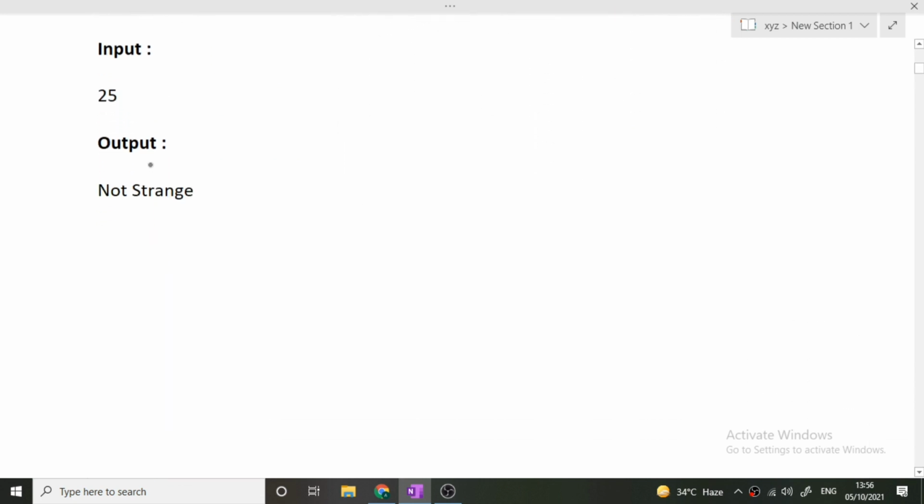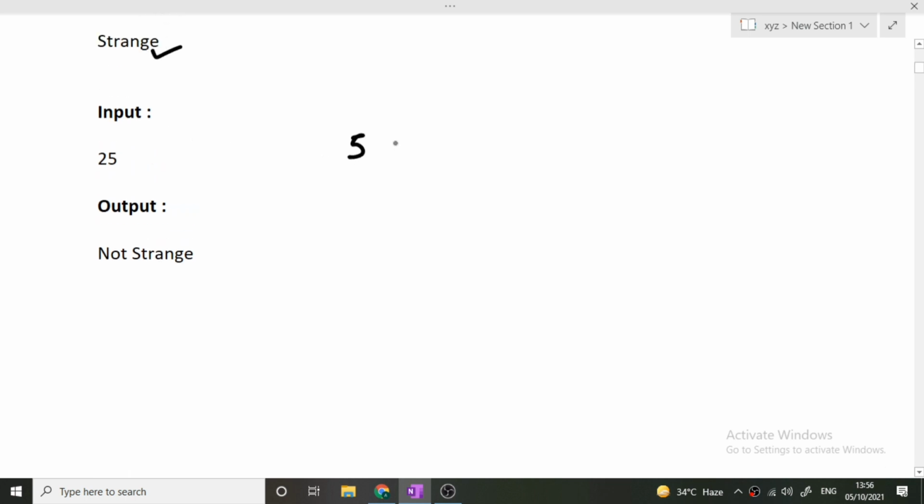Now let's see another input. Another input is 25. Now 25 is made up of prime numbers again: 5 into 5. 5 and 5 are both prime numbers, and they give us 25. Now the largest prime factor is 5, and the square root of 25 is 5 again.